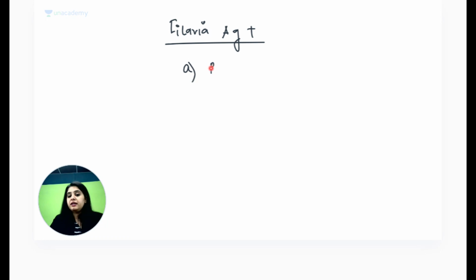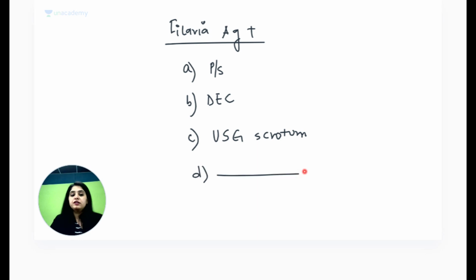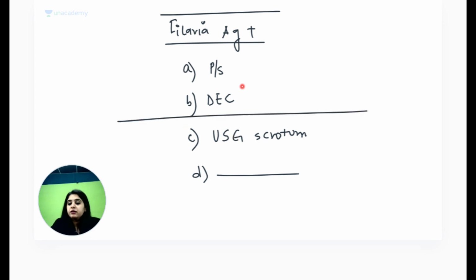I think the options given were either a peripheral smear, second option was DEC provocation test, third option was now you're telling me ultrasound scrotum था, fourth option अभी भी नहीं मिला. तो again, I don't know what the fourth option was. So see guys, if there are two ways of assessing this, microscopy तो वही हो गया ना, peripheral smear. So there must have been something different in the fourth option that we are yet to recall. But tell me, filarial antigen अगर आ चुका है, now see, I have proved के filaria तो है, so this is done. So if ultrasound scrotum would not have been given, if I had to select between these two, I would have said that okay, let me look at it under the microscope, let me first do DEC provocation test, and then I will look at it under the microscope and find out the peripheral smear.